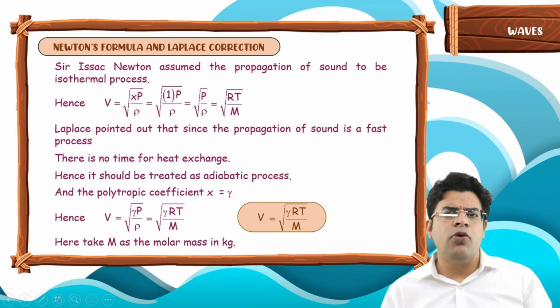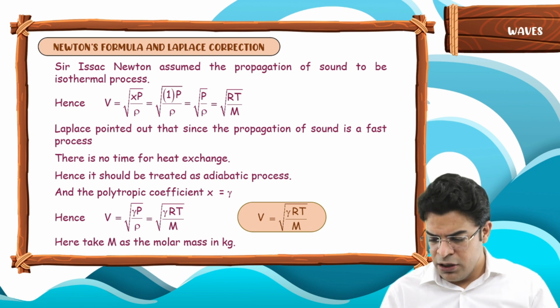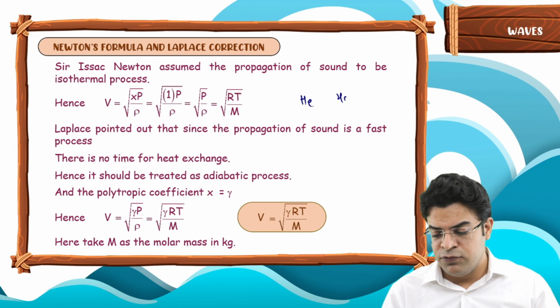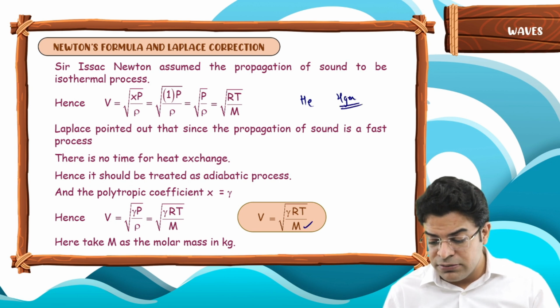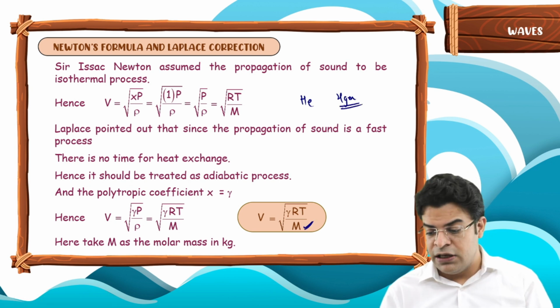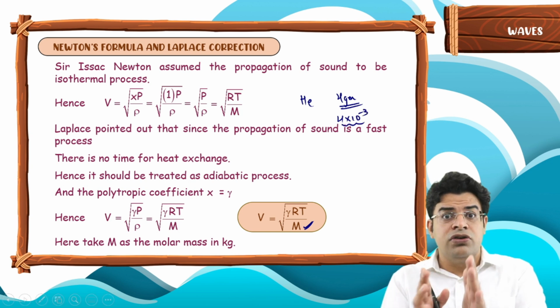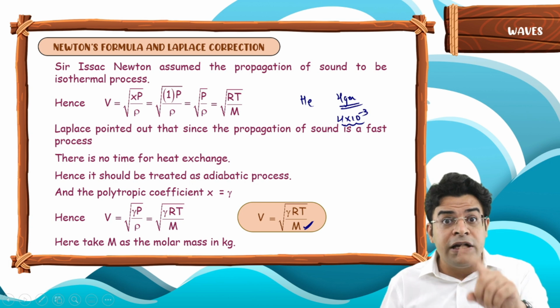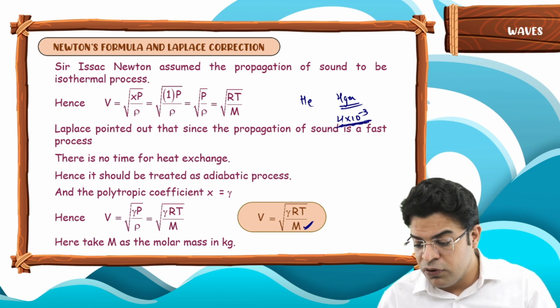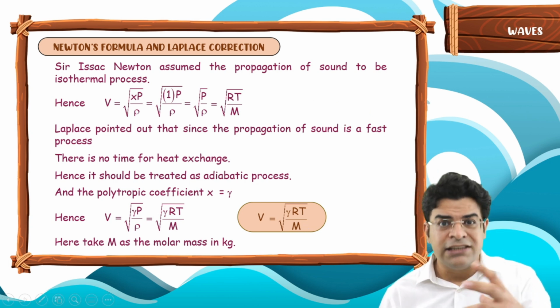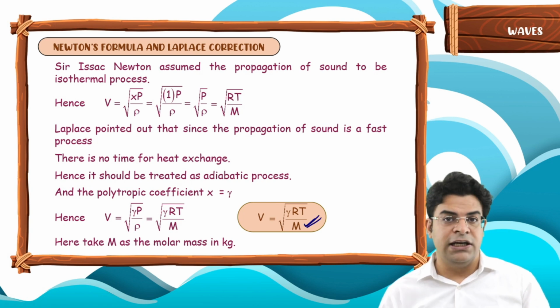When I say molar mass in kg, what is the meaning of it? We know that the molar mass of helium is 4 gram. Do not substitute 4 here. You must substitute the mass of 1 mole of helium but in kg. So you should write 4 into 10 raised to the power of minus 3. That's the meaning of substituting molar mass in kg.